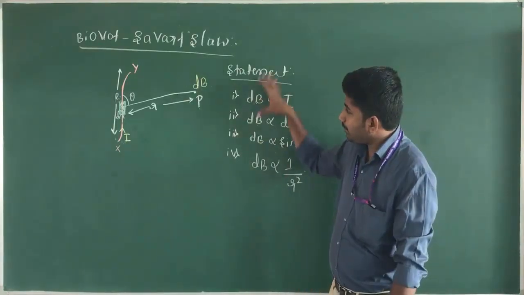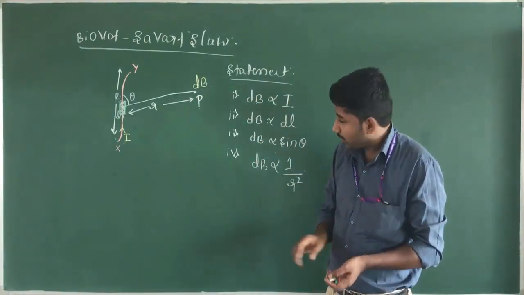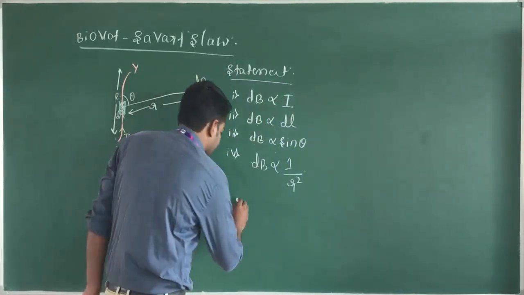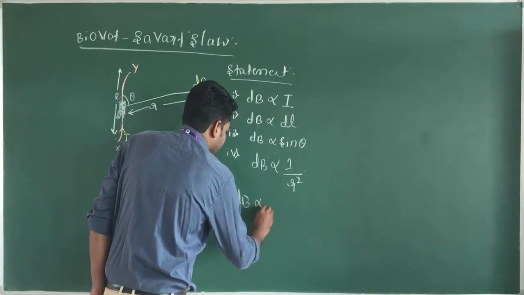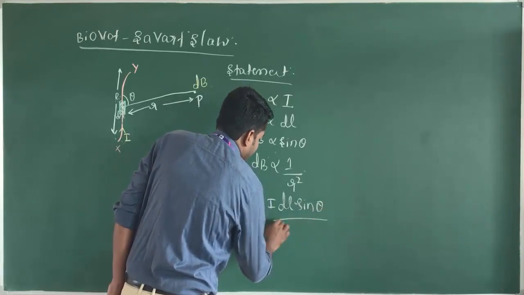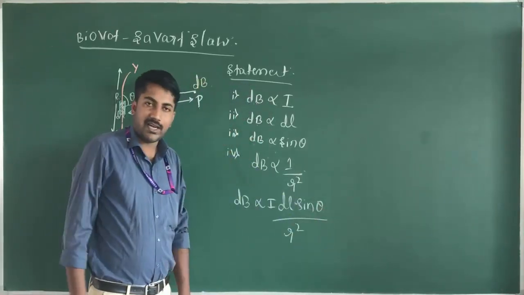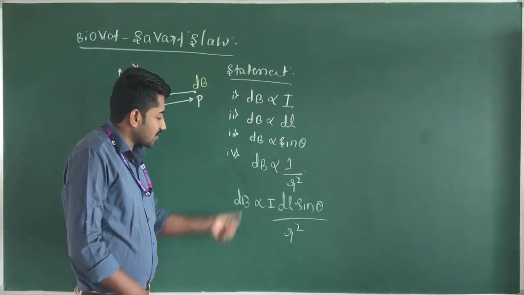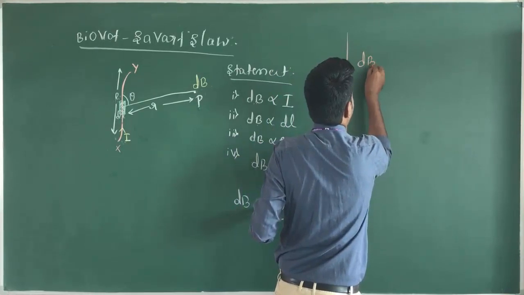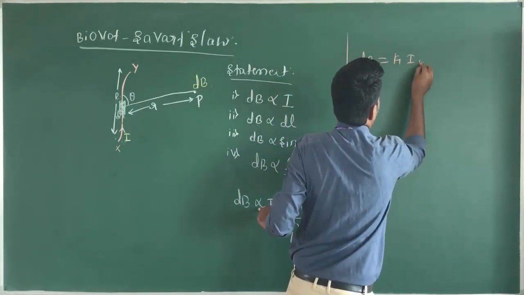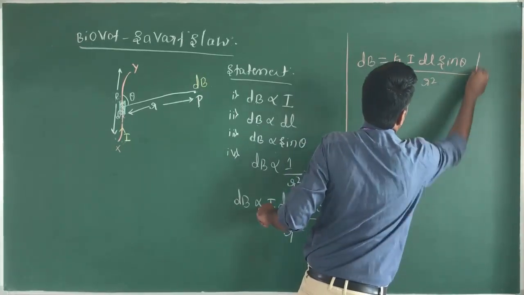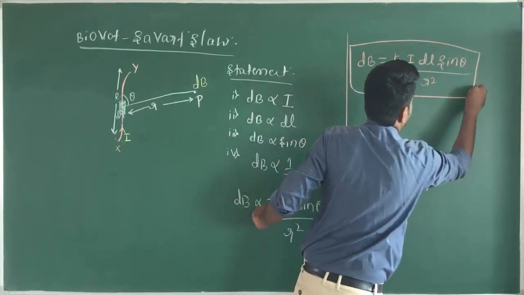This is the statement of Biot-Savart's law. When we combine all these four equations, we get dB is directly proportional to IDL sin theta divided by r square. Here, k is taken as a proportionality constant, then dB is equal to k into IDL sin theta divided by r square, which is the expression for Biot-Savart's law.